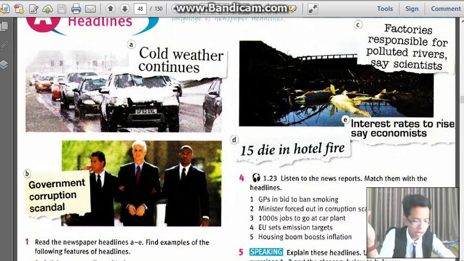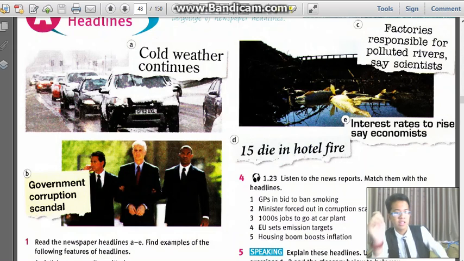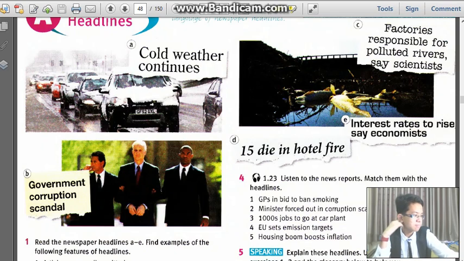For C, do we have factories responsible for polluted rivers, say scientists? In normal English, it will be scientists say that factories are responsible for polluting the rivers. So the rivers with the article right there.